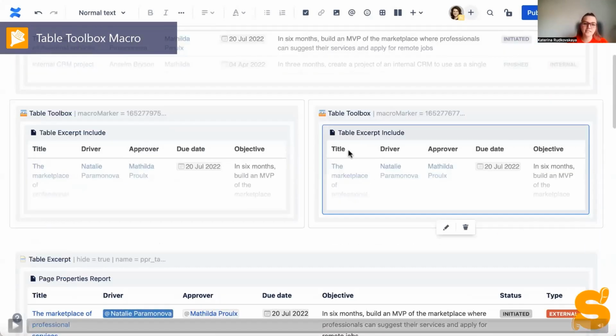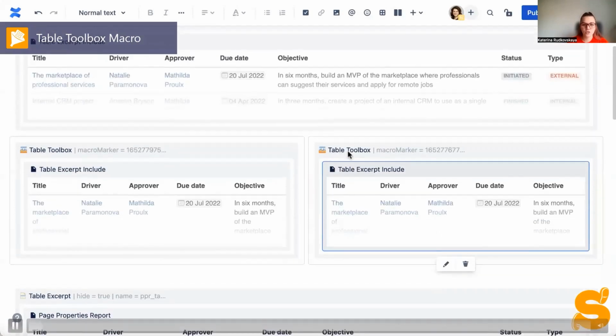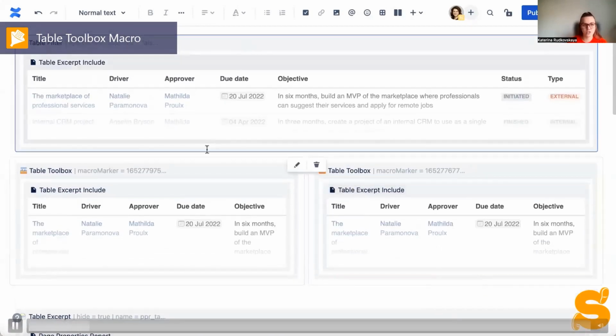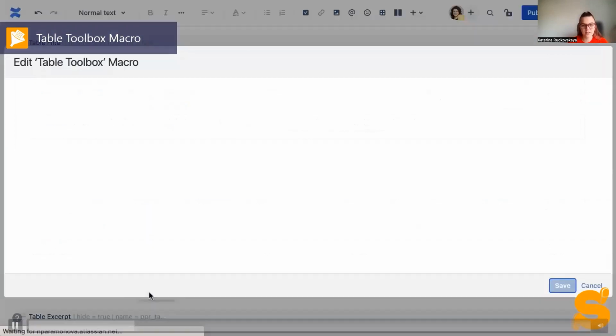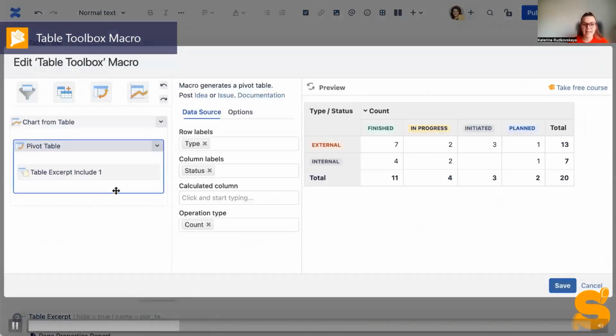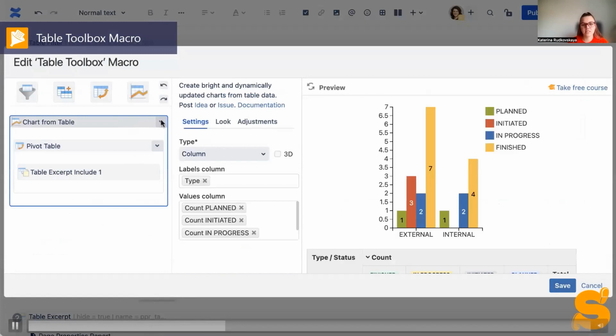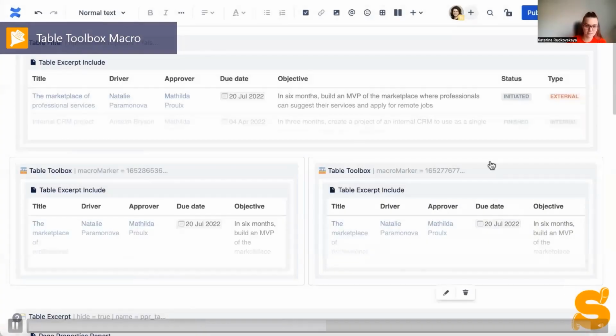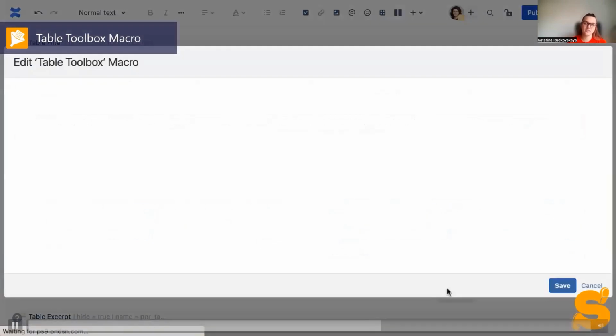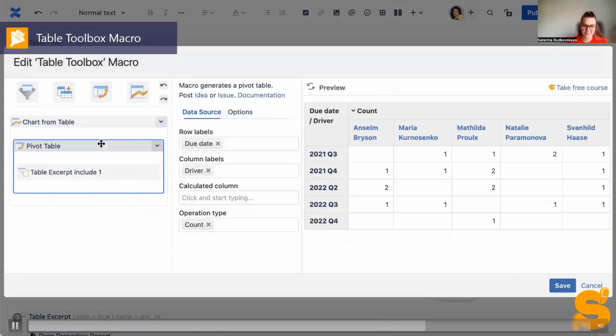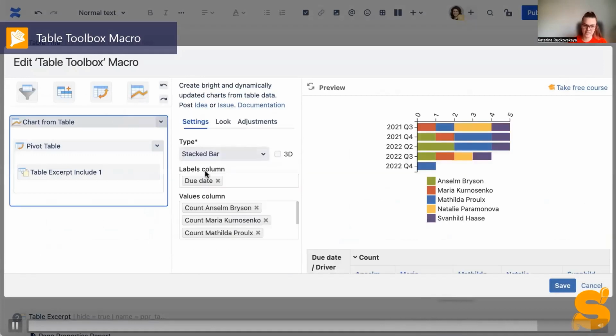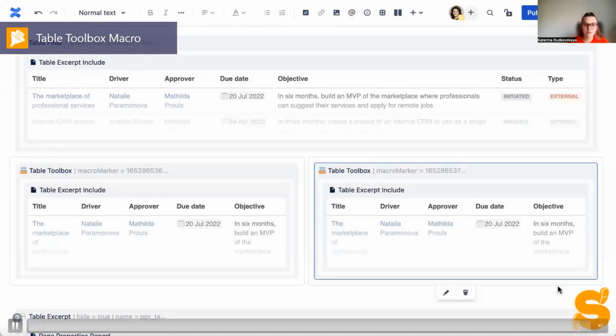Here in this example, we wanted to keep the table with the project portfolio at the top of the page and be able to filter it. And right below, now you see we placed 2 sections which will show the aggregated source table and the visualization of the data. To combine data aggregation and visualization, we use the Table Toolbox macro in Cloud, here in my example.